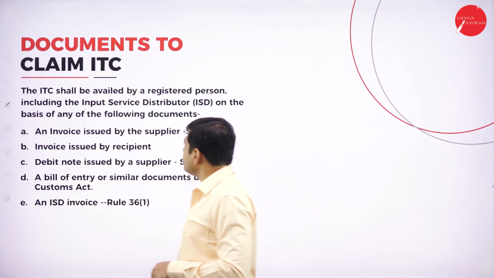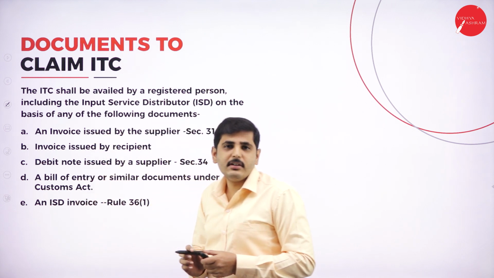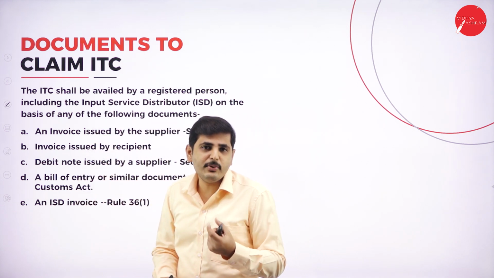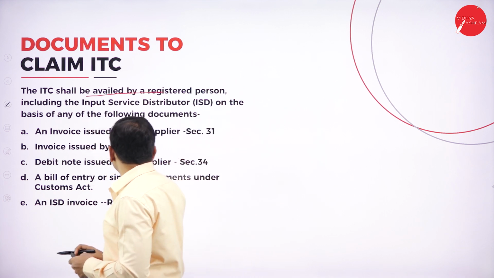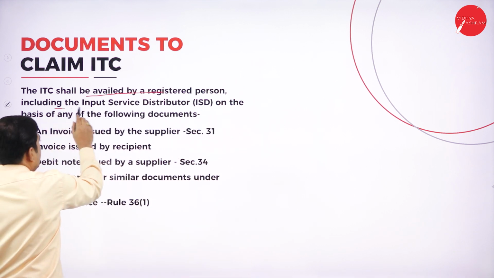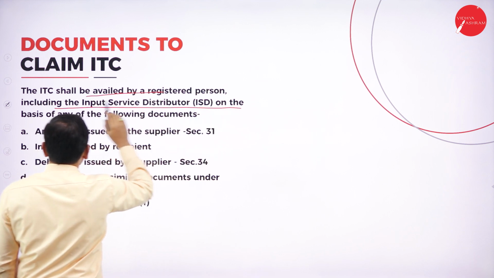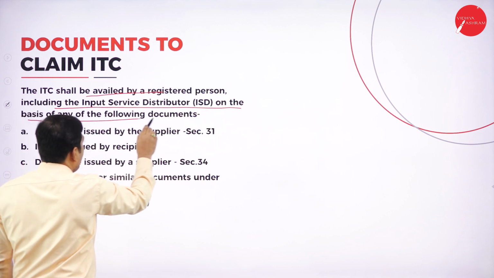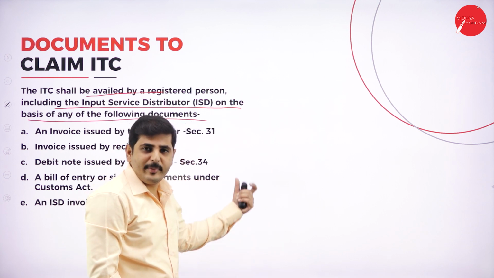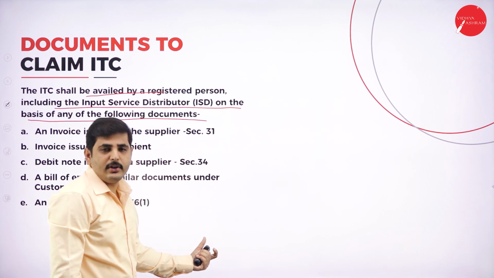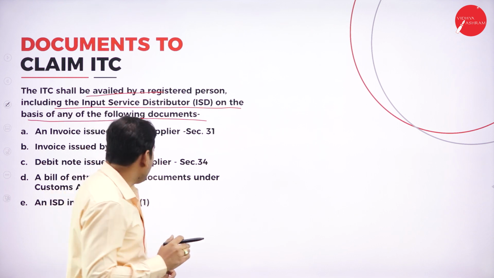Next one, documents related to ITC. What are the documents you need to claim ITC? The ITC shall be availed by a registered person, including the input service distributor, on the basis of any of the following documents. On the basis of any one of the following documents, input tax credit is allowable.